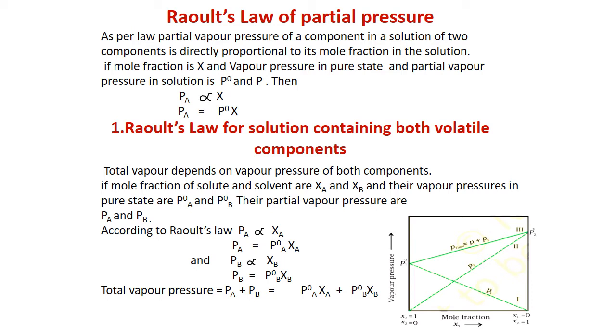And we can find out the total vapor pressure as the contribution of 2, that is P total is equal to P1 plus P2, and these have the relation PB is equal to PB naught XB, and PA is equal to PA naught XA. These two are added, and we can find out the total vapor pressure.